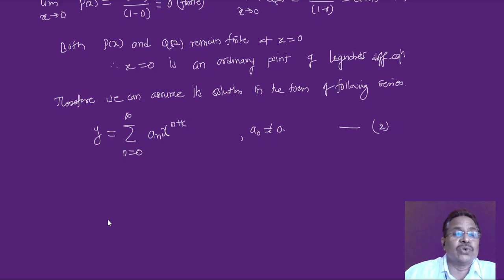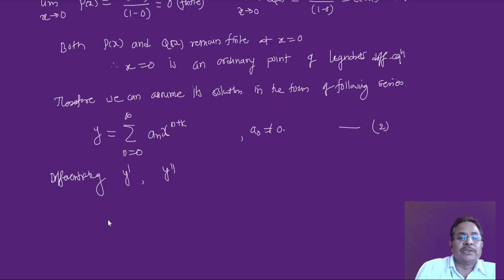Equation 2 can be a solution according to this Frobenius series solution method, because we got x is equal to 0 is an ordinary point. So that is my equation number 2. Now let's differentiate this. Differentiating, we'll get y dash as well as y double dash. So first get y dash, first differentiate.